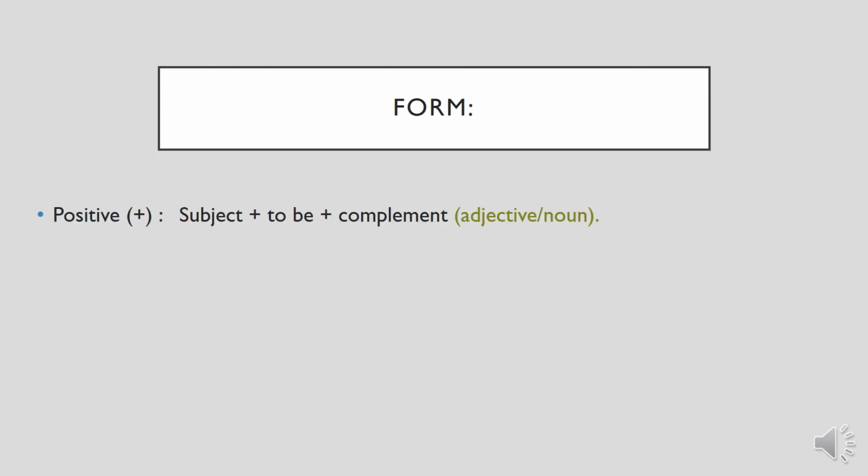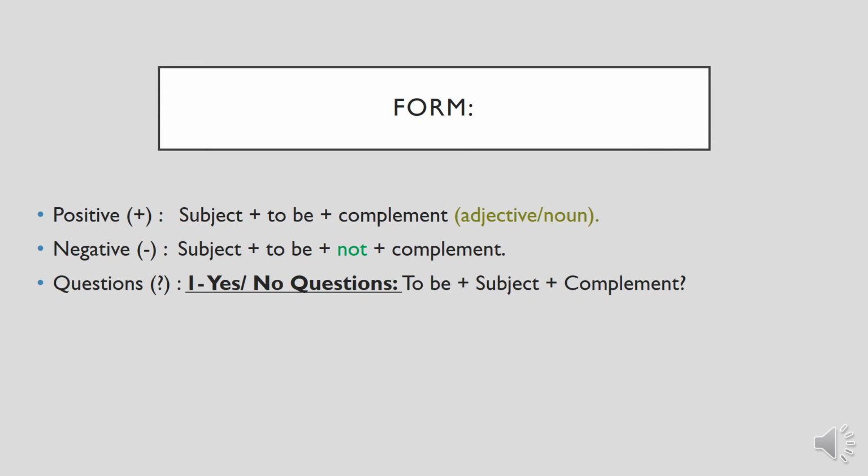How do we make positives? We write subject, then verb to be, then complement. It can be either adjective or noun. Like in the previous example, I wrote intelligent, or I write a teacher. So it can be any of these. So these are positive sentences. Then if we see the negative sentence, subject, then verb to be, then we write not, okay, and then complement. Like I say, he is not intelligent, or he is not healthy. Okay, so we will use complement.